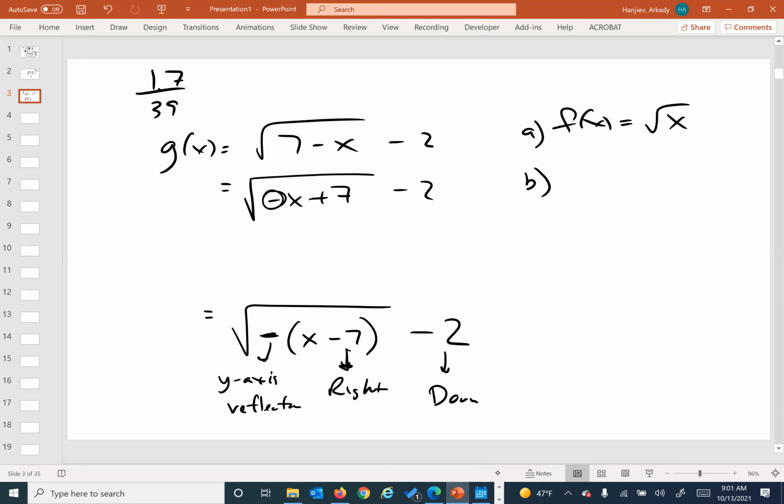And so that's going to be B over here then. I'm going to say C is over here. All right, the square root of X goes like this right here. That's the original function, goes to 1, 1, then 4, 2. So I have myself 7 to the right. That's going to go way that way. We're good. So 0, 0. Let me do this one at least. So it's going to go 7 to the right, 2 down. There's my 0, 0. That's where my 0, 0 went.